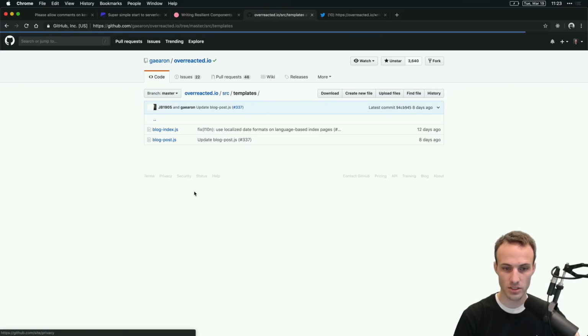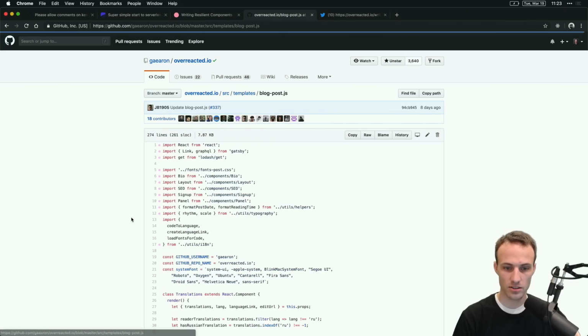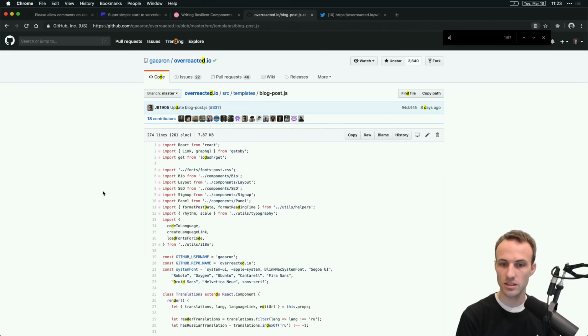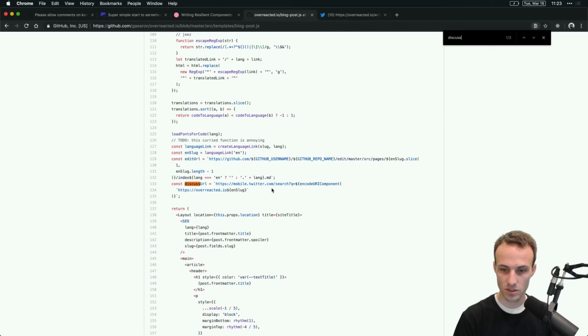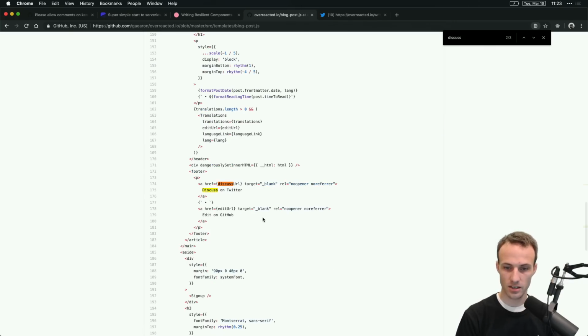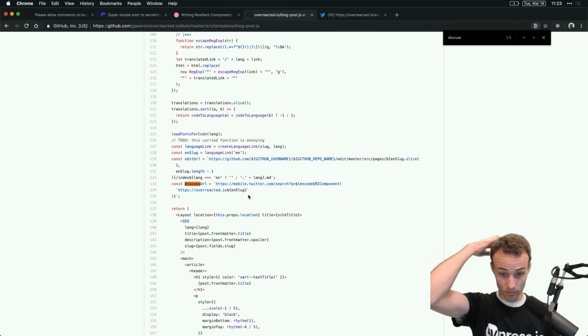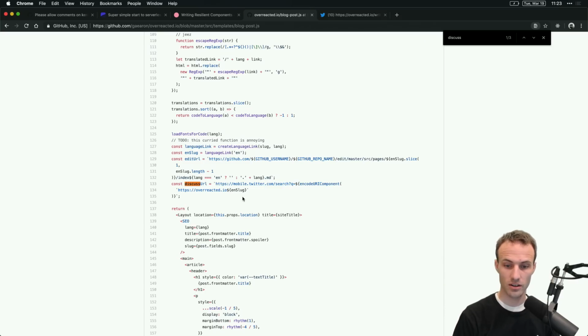It's probably going to be in templates here. Blog post, that looks promising. And discuss URL, sweet. And that discuss URL is just going to be right there. So that's what he's doing. Yeah, then we've got the slug. Cool. Yeah, I think that's going to work nicely for us as well.